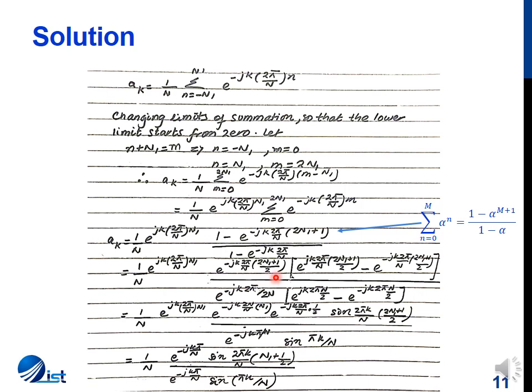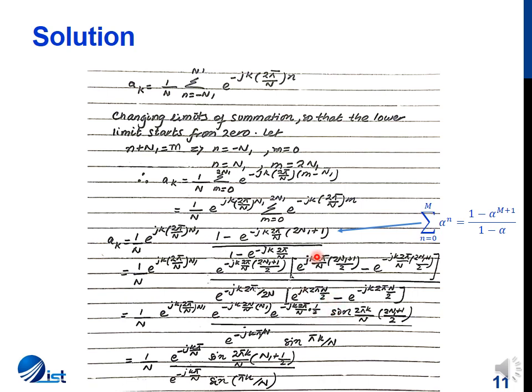So when I divide the power by 2 and take it out, I take it common. So over here I'll get a positive power half exponential, and over here I'll get a negative power half exponential. And the same is what I do with the denominator. I take half of this expression out, and I get a positive power exponential and a negative power exponential.